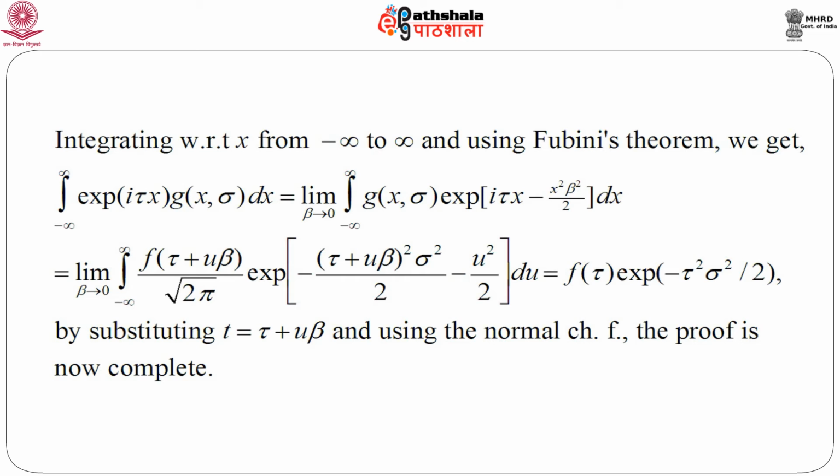So, initially we are planning to show that this would be a characteristic function, and hence if we take f of t into e to the power minus t square sigma square by 2, which is a characteristic function, its limit as sigma goes to 0 would be a characteristic function. And we have proved that this entire expression, f of tau e to the power minus tau square sigma square by 2, is nothing but the integral from minus infinity to infinity of e to the power i tau x g of x, sigma dx. Here g of x, sigma is the PDF, so this is nothing but the characteristic function of this random variable, and hence the proof.